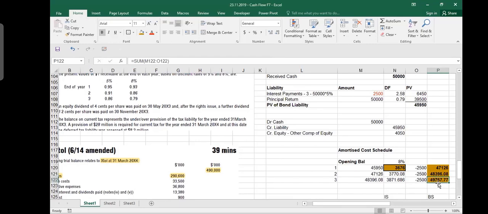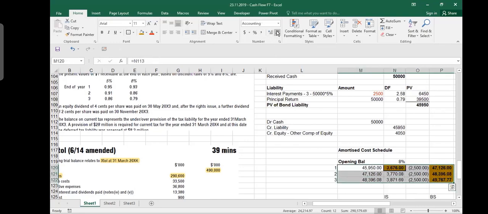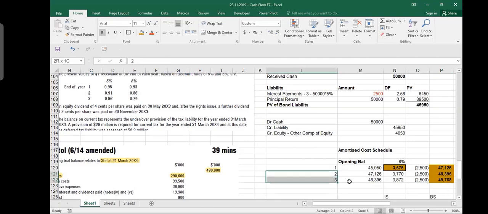And you will settle your liability. And these are your interest expenses in 3 years. And this is how you will settle your liabilities. It will become 49,768. It will become 50 million. But they do not ask us to do year number 2 and 3, so I just remove it. That's how your liability increases, because you accrue more interest but you pay less. Interest is more, you pay less, and you reach 50 million. 3 years finished, you give out 50 million to the investors. Say thank you very much, goodbye.